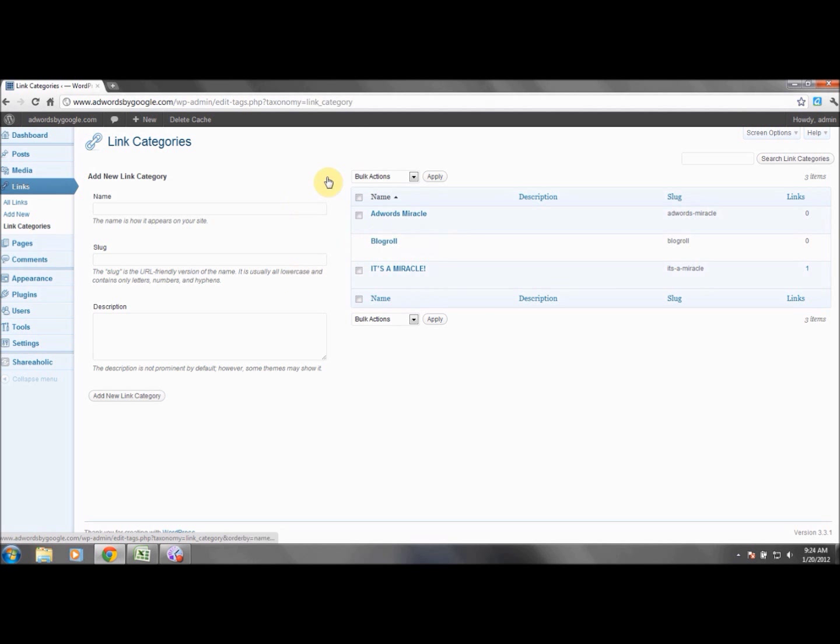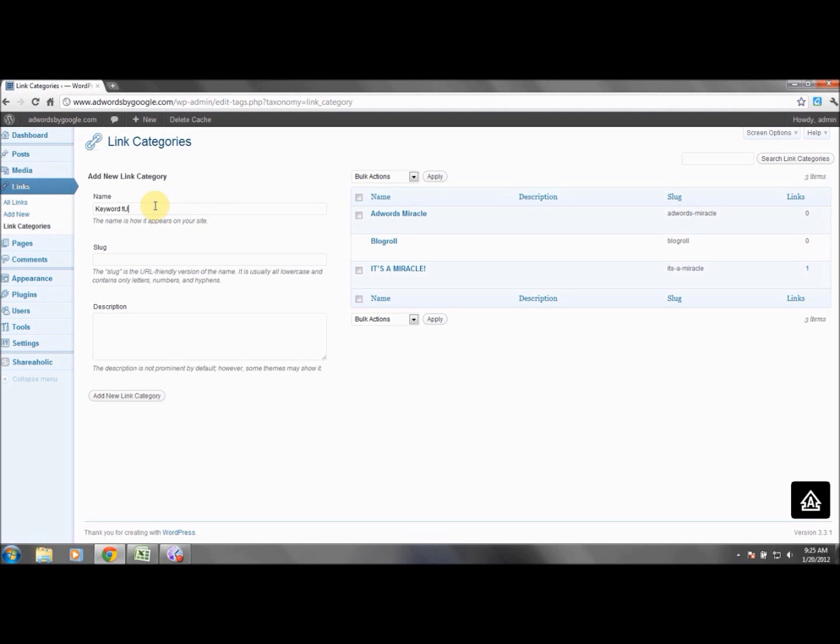However, remember we said that a post title on your site and your slug don't have to be the same thing. So we'll stay with our keyword theme, and we'll say keyword search.